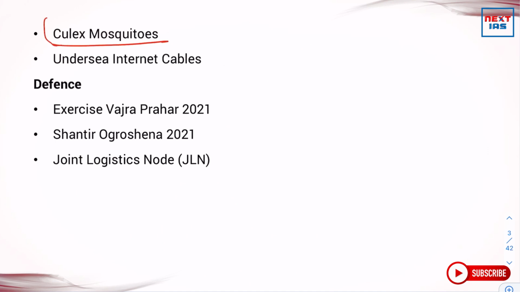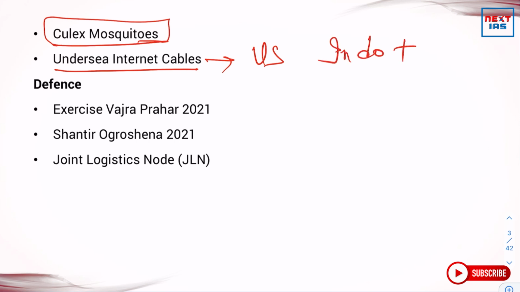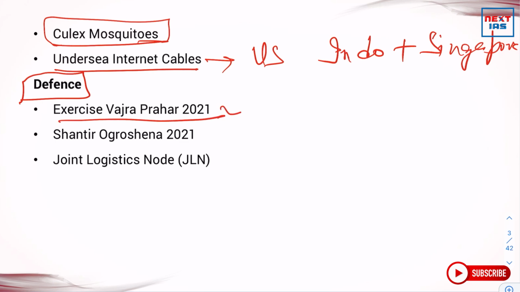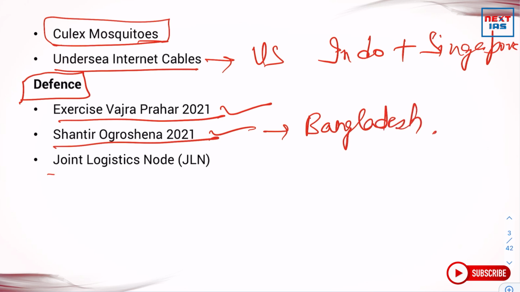Further, we will be having Culex mosquitoes and their impact on human health, and undersea internet cables which the USA is laying down to connect with Indonesia and Singapore. In the defense section, we will be talking about Exercise Vajra Prahar 2021, Shantir Ogroshena 2021 that will be conducted in Bangladesh, and joint logistics notes, the last topic of today's session.